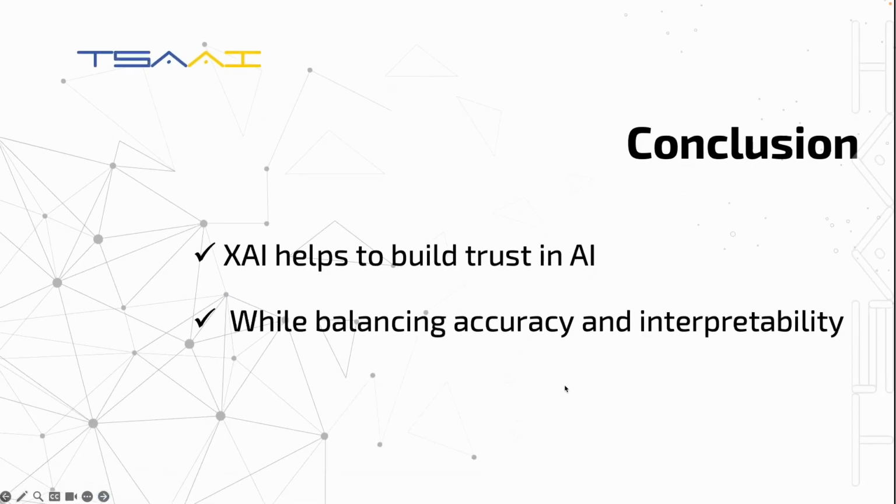In short, explainable AI helps us build trust in AI systems by making their decisions more transparent and understandable, while balancing accuracy and interpretability.